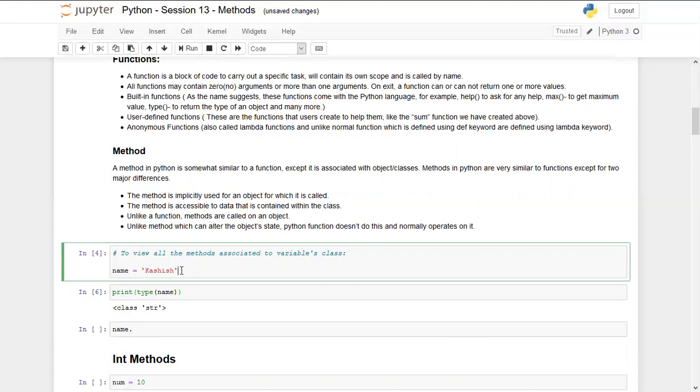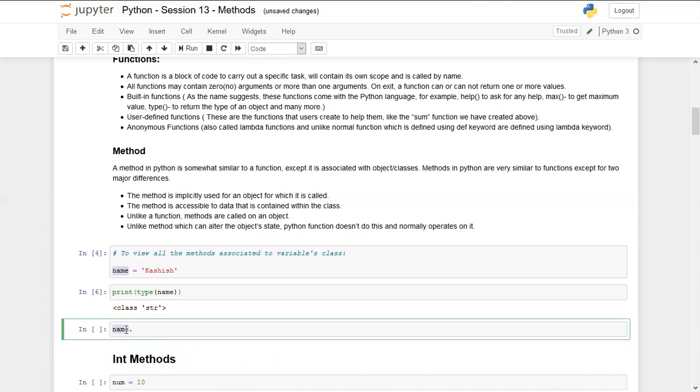Now, to operate anything on this name variable, we have to write the variable name, which is name, and then put a dot and press tab. I think you have not done it till now. You can see that the kernel is processing. It is fetching out all the methods that are available. You can see we have now received a list of methods for the string class. Remember, this is just for the string class. These methods cannot be used with any other kind of variables, like integer, list, tuple, and other data types as well.